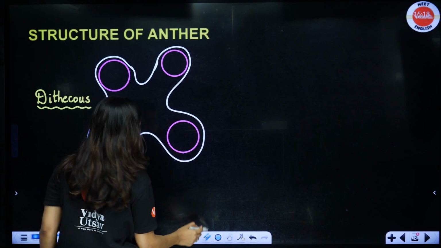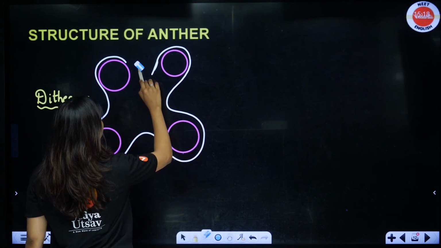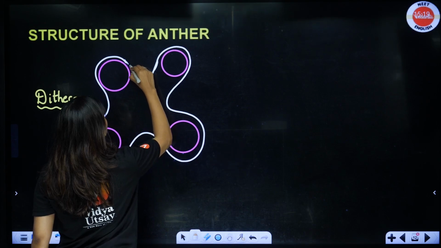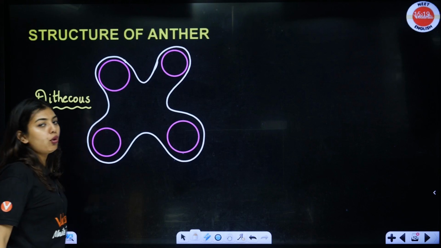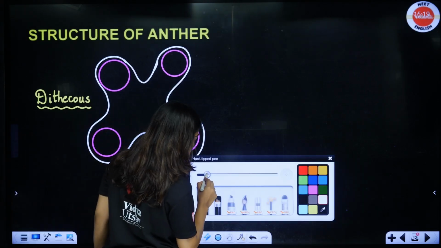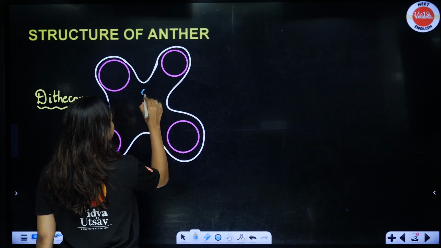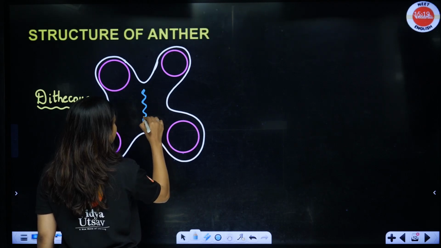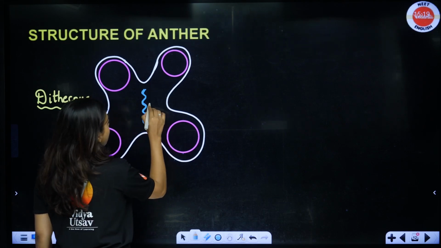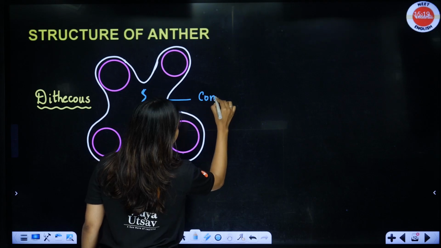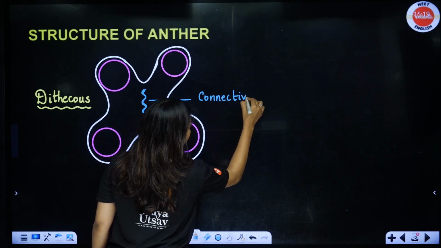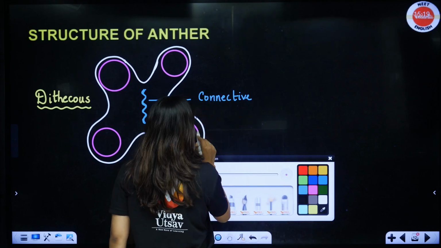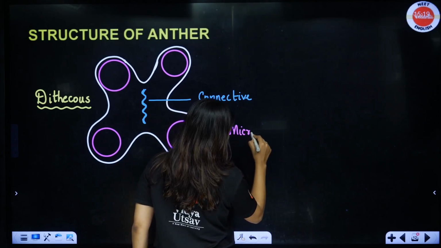Now, to keep both the lobes together, students, in between there is a structure which is called the connective. Okay, this structure is called the connective. I am just drawing the shape, it is actually circle shaped also, you can draw. So this is a connective which keeps both the lobes together. Now, important things, what is this pink color structure that I have drawn? It is called the microsporangia. What is it called? Microsporangia.